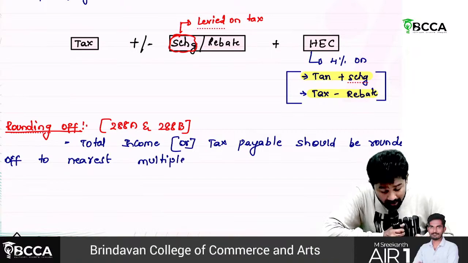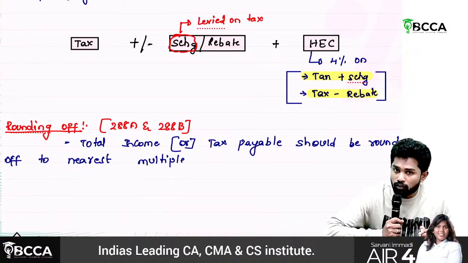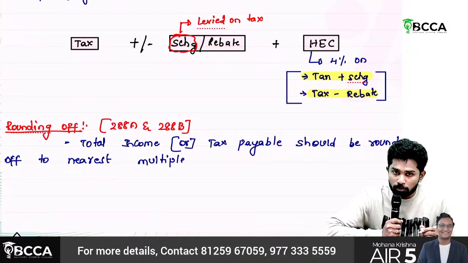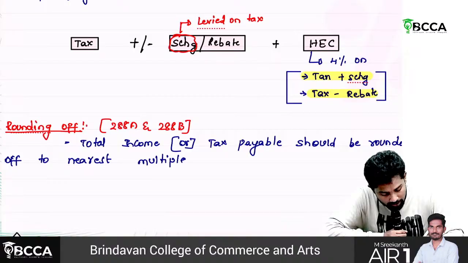Sir, in GST, remember it is rupee 1, round off to the nearest multiple of rupee 1. But under income tax, you should round off to the nearest multiples of rupees 10. Total income or tax payable should be rounded off to the nearest multiple of rupees 10.